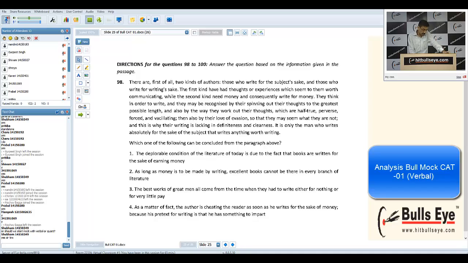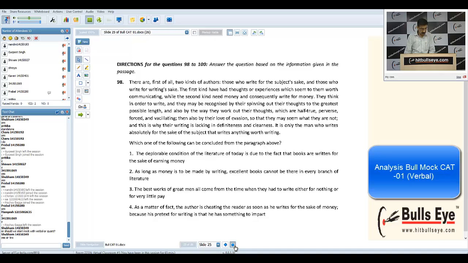So the fourth answer. I don't know why the students picked up the third, and they didn't find that excellent books cannot be written either for nothing. Why should it be nothing? He has clearly mentioned writing for the sake of the subject. It cannot be nothing. Nothing means no money. So that's why we picked this. Am I clear, guys? This is a basic mistake we commit while solving conclusion-based questions.